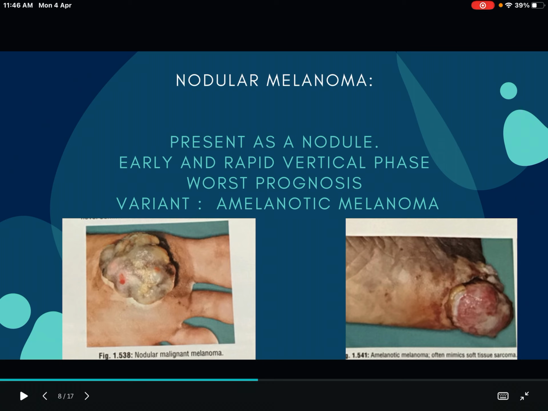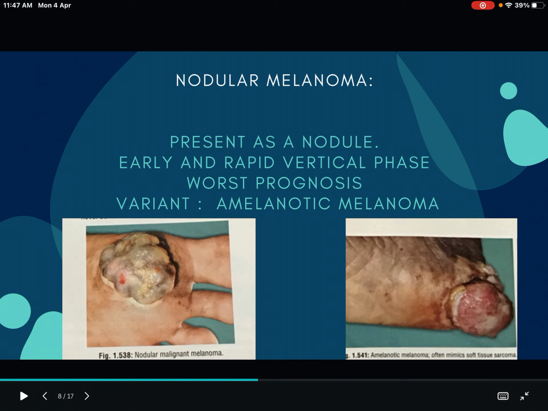From the name you can understand, it does not have any pigment, so it appears like a soft tissue sarcoma and has a very poor prognosis. So for nodular melanoma you can write that it appears as a nodule, with a very rapid vertical phase, early and rapid, a very poor prognosis, and one of its variants is amelanotic melanoma without any pigment.